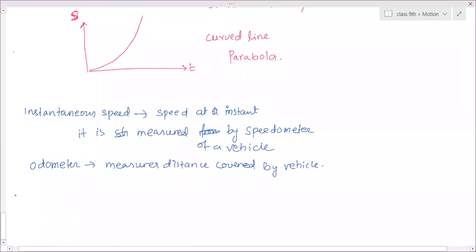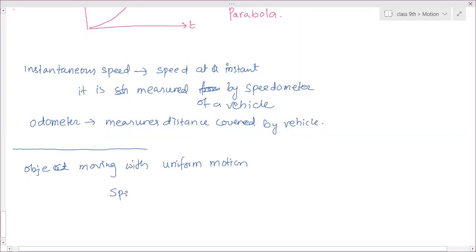Okay. So now, knowing this, here is the calculation part, the numerical part. When the object is moving with uniform motion, that means speed is not changing. There is no change in the speed. So that time, speed is calculated in terms of distance divided by time.